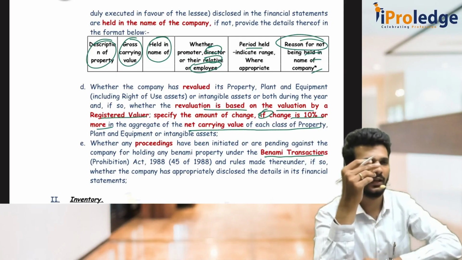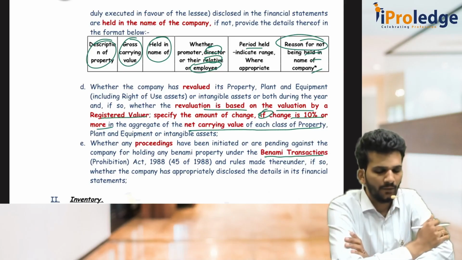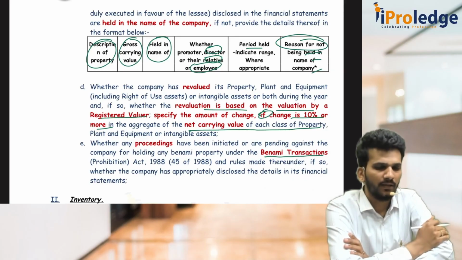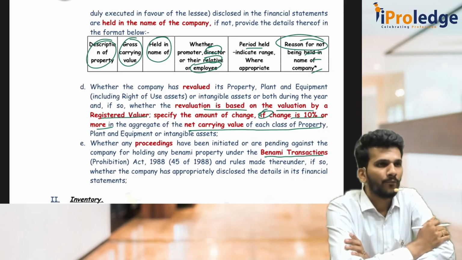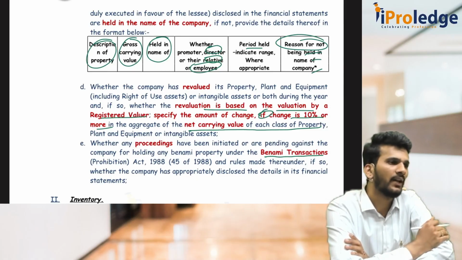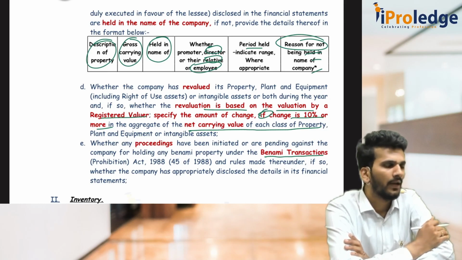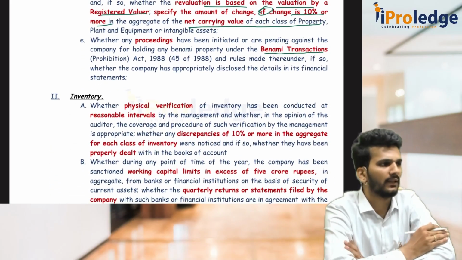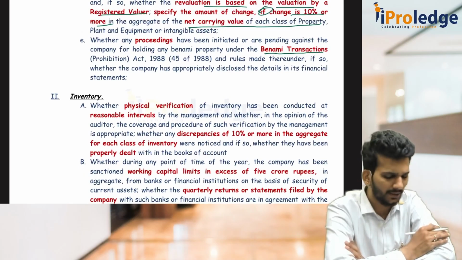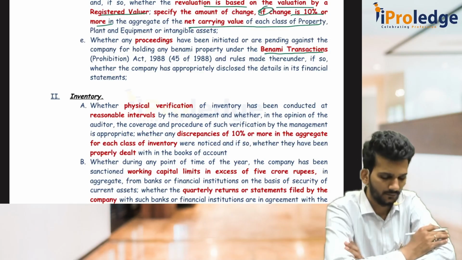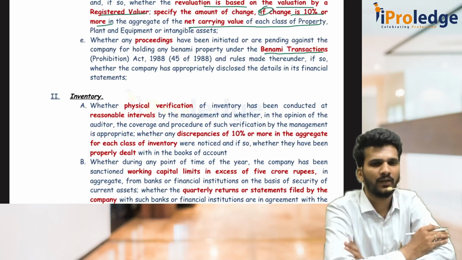Now second clause, they are talking about inventory. Under inventory, the auditor should check whether management is making the physical verification of the inventory on a reasonable basis or not, and if there is any change in the value of the inventory, that is more than or equal to 10%, discrepancy, it can be higher also, it can be lower also, then that has to be properly dealt in the books of accounts. That is the first part of the inventory.